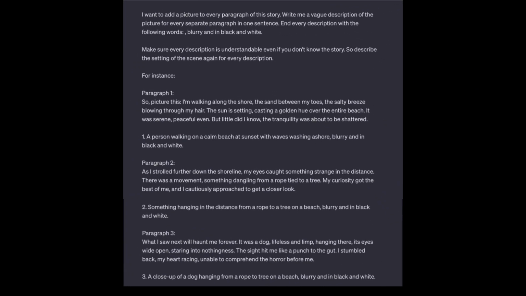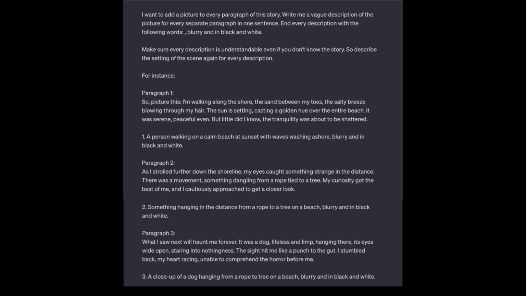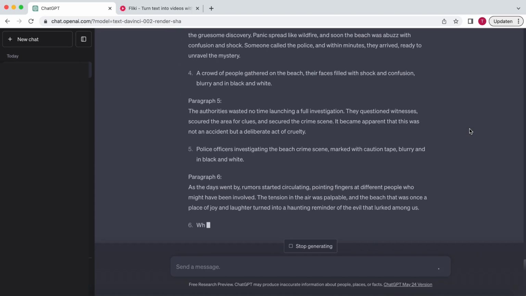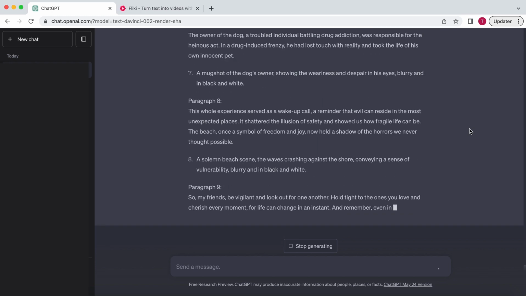Again, the easiest way is to use ChatGPT for this. The challenge is to get a short description of each paragraph that doesn't require the context of the rest of the story. To achieve this, you have to fill in this prompt. The second challenge is to get images that look alike and are realistic. AI-generated images sometimes have weird details that don't make sense. To overcome this, I'm asking ChatGPT to make the images black and white and blurry. This way, every image looks the same, and we don't see weird details. And leaving a bit up to the imagination is always scarier than just showing it in detail.